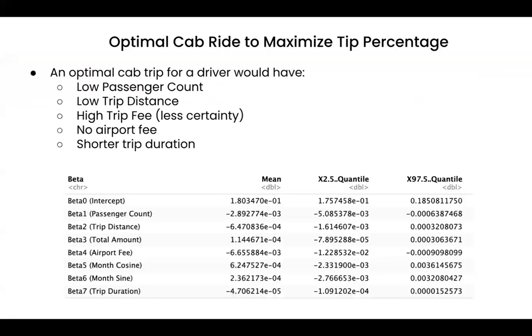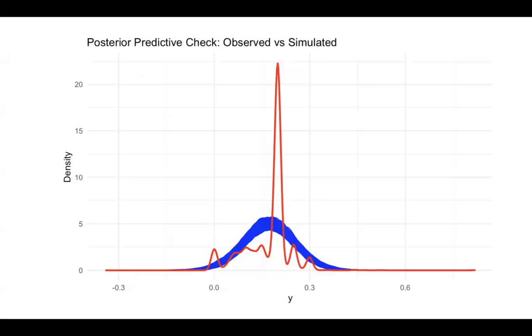Some results that we got: this would be the optimal cab ride to maximize tip percentage. An optimal cab ride would have a low passenger count, a low trip distance, and a high trip fee. But this one is less certain because the 95% intervals go between negative and positive. Also, a trip that has no airport fee and a shorter trip duration usually has a higher tip percentage.